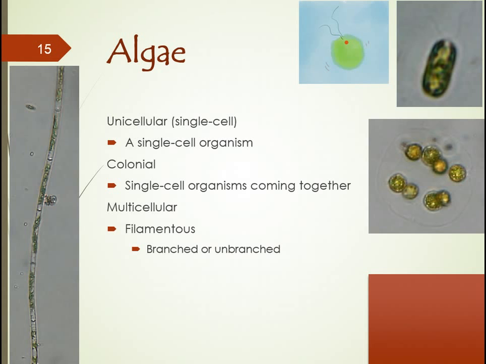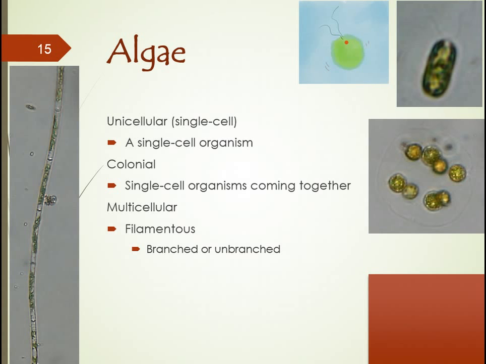The next major form of arrangement is that of the multicellular filamentous arrangement. Now these could be both microscopic and macroscopic. It just depends how large the filaments are. So it's kind of a gray zone. But either way, these filaments are cells that are attached end to end. They could also be branched or unbranched.